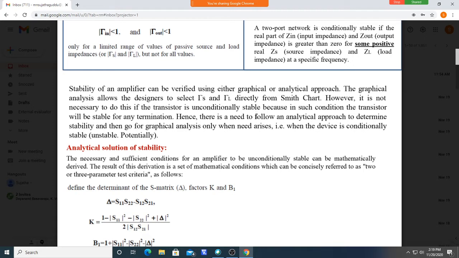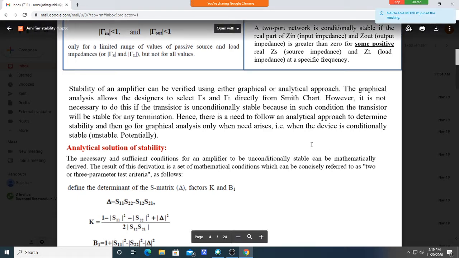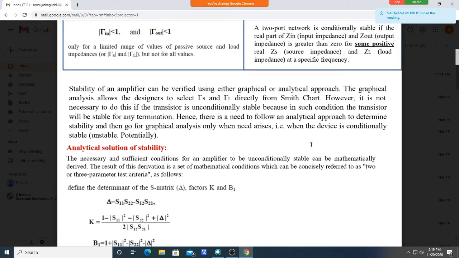See, in the previous class we were drawing constant gain circles, input gain circle and output gain circle. We know how to draw those gain circles; we discussed that in the previous class. Here again they are called stability circles.